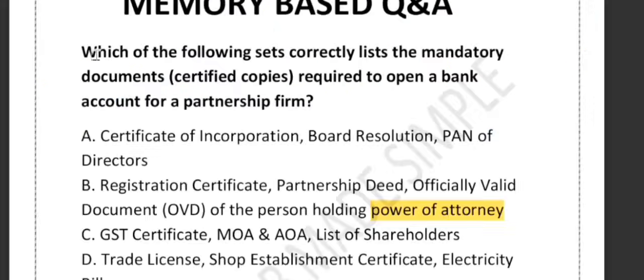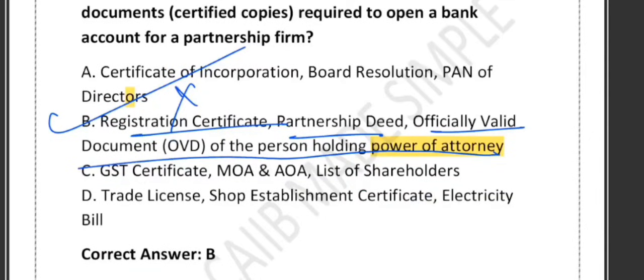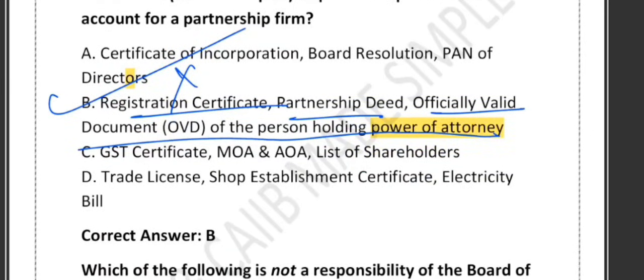Now let's look at the options. Option A is certificate of incorporation, board resolution. Actually, these documents are for a company, not for a partnership firm. Option B is the perfect one: registration certificate, partnership deed, OVD of the person holding power of attorney. Option C says GST certificate, MOA, AOA. No, that's wrong. These are also for a company, right? So C is wrong. What about option D? Trade license, shop establishment certificate, electricity bill.